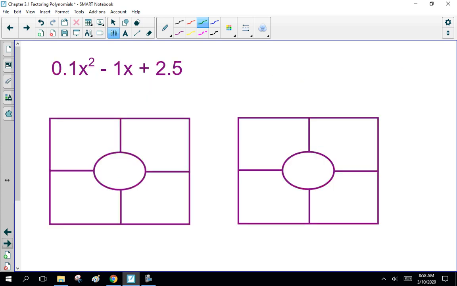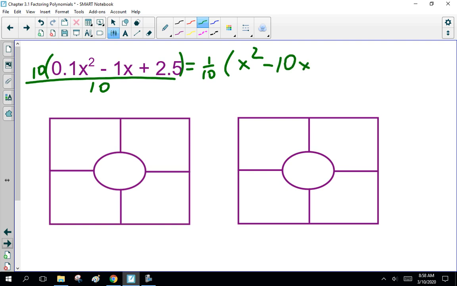0.1 x squared minus 1 plus 2.5. Multiply everything by 10. So that is times 10, divide by 10, or 1/10 x squared minus 10x plus 25. x squared minus 10x plus 25.